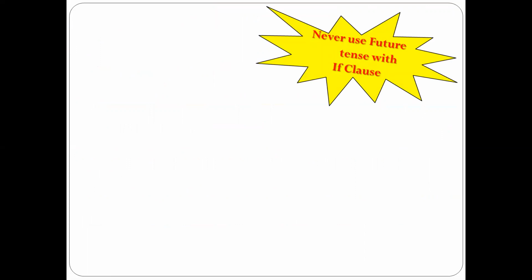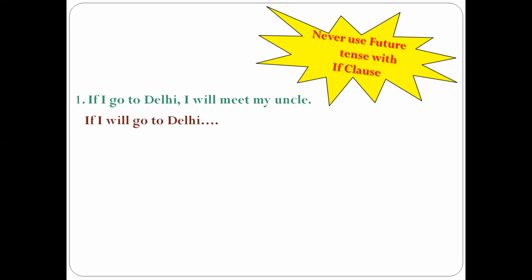Never use future tense with if clause. Whenever you are making use of conditional sentences, please don't make use of future tense with if clause. For example, if I go to Delhi, I will meet my uncle. It's a plan, right? If I rewrite it like this, if I will go to Delhi, I will meet my uncle, then this will be wrong. Why? Because I am making use of simple future tense in if clause. So it is not possible.